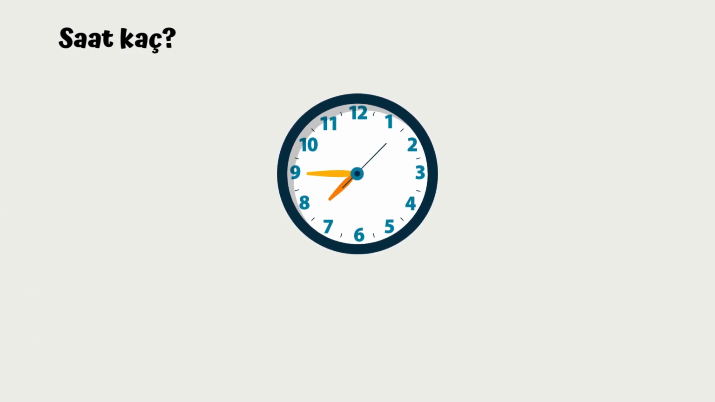Alright, saat kaç? What time is it? It is 7:45, right? So how do we say that in Turkish? We say it like saat 8'e çeyrek var. Let's analyze this sentence. So saat is clock and hour.